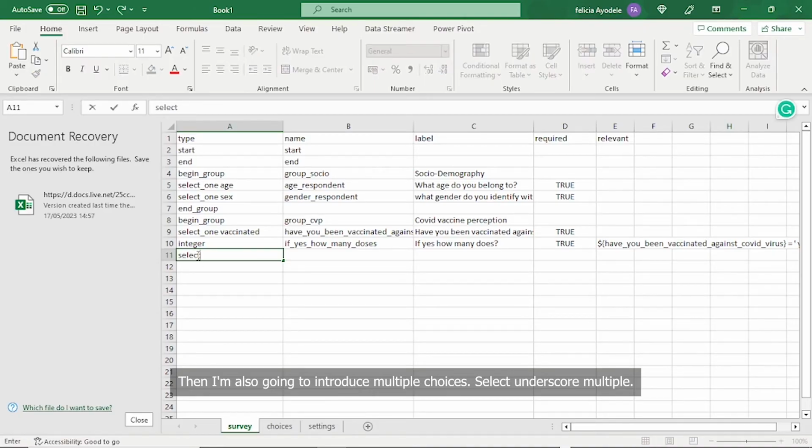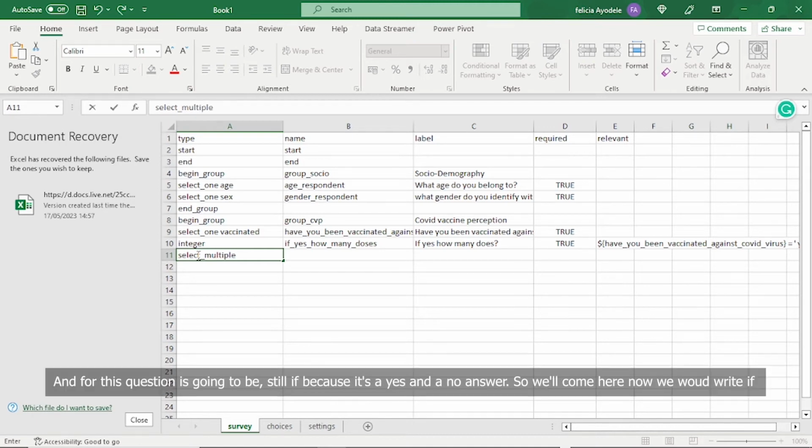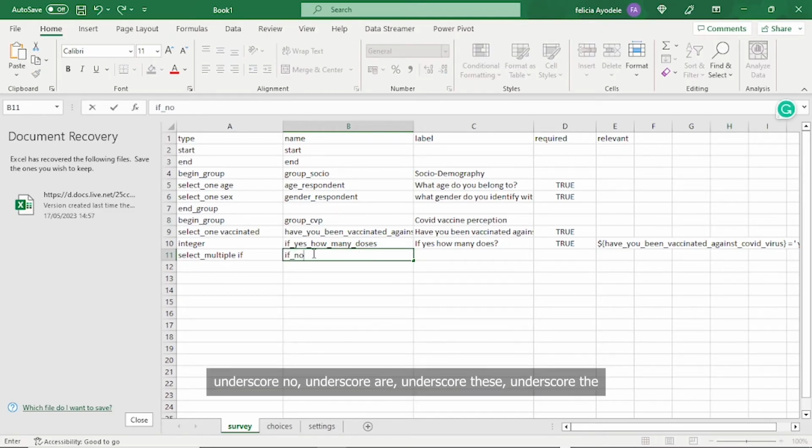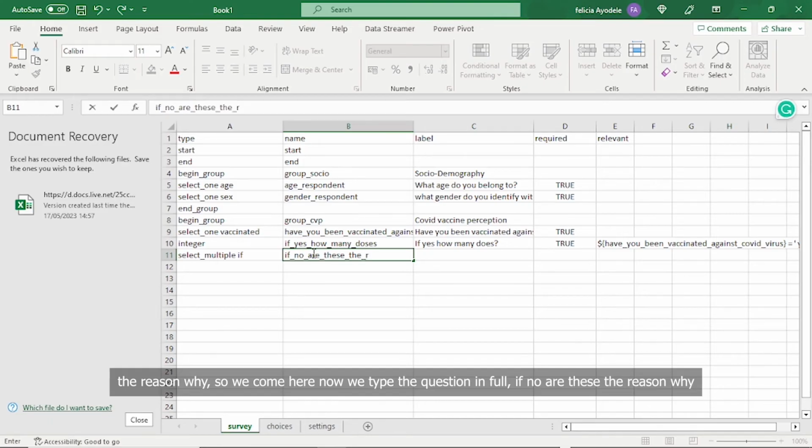multiple choices. select_multiple, and for this question it's going to be still if, because it's a yes and a no answer. So we'll come here now, we write if_no_the reason why.